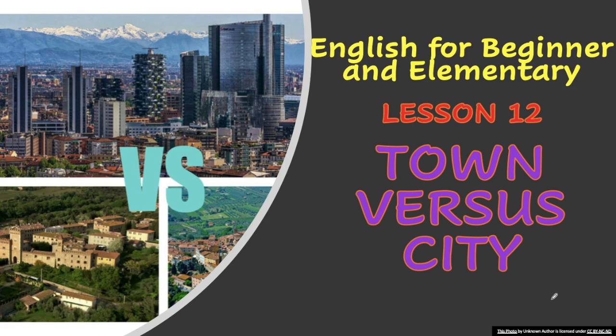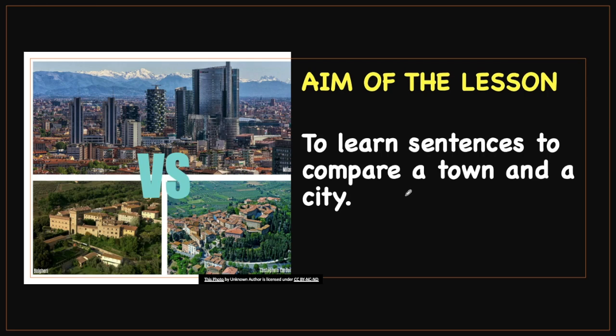Today the topic is town versus city. So, comparing a smaller city and a big city. Here, this is a town, okay? And this is a city. So you can see the difference. The aim of the lesson is to learn sentences to compare a town and a city. You can choose different towns or cities later, but for this lesson, we will just talk about them in general, some sentences that anybody can use.